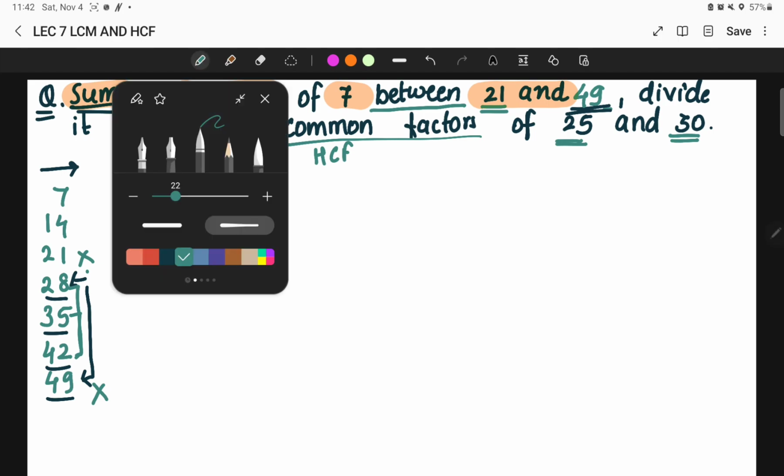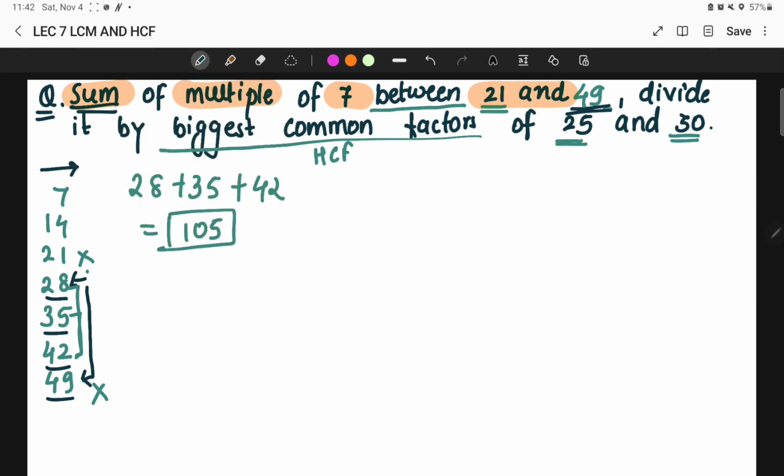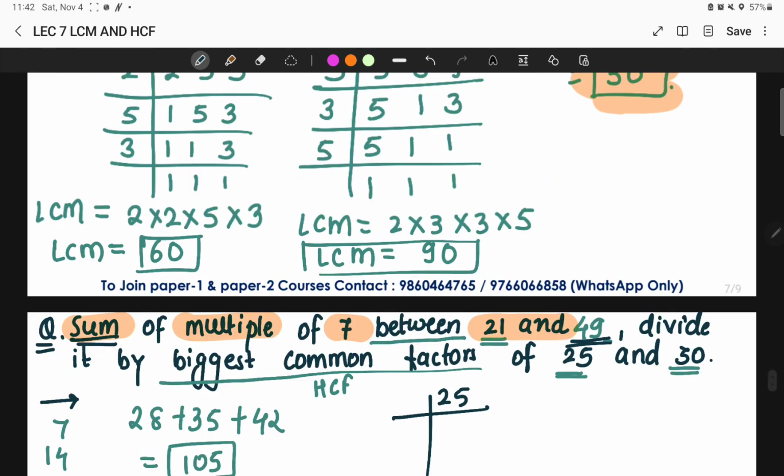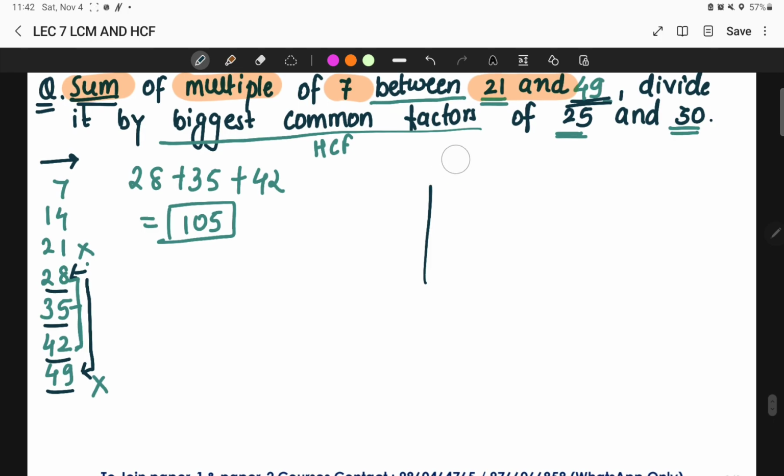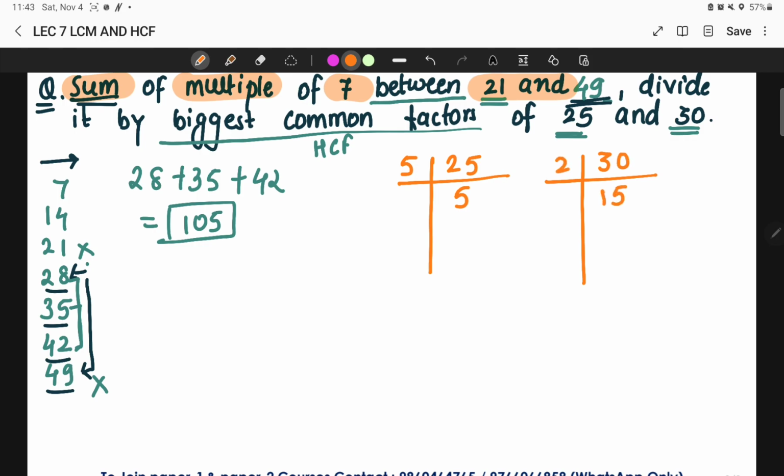Okay, so here the HCF of 25 and 30. Look here how I'm going to find out the HCF for 25 and 30. 5 5s are 25, and 5 1s are 5, you can write it. Similarly for 30, 2 15s are 30, and 3 5s are 15 and 5 1s are 5, right?